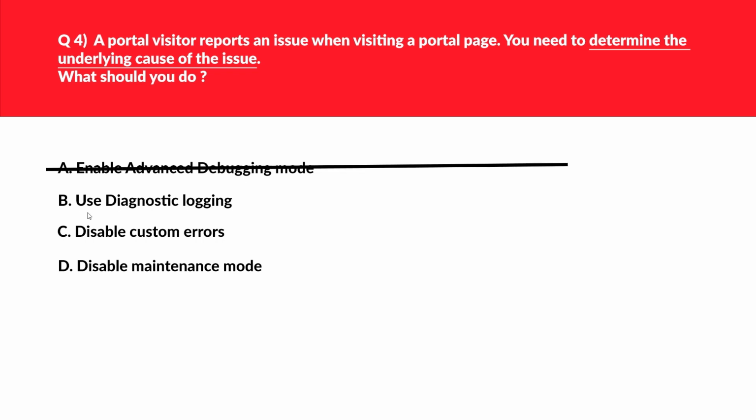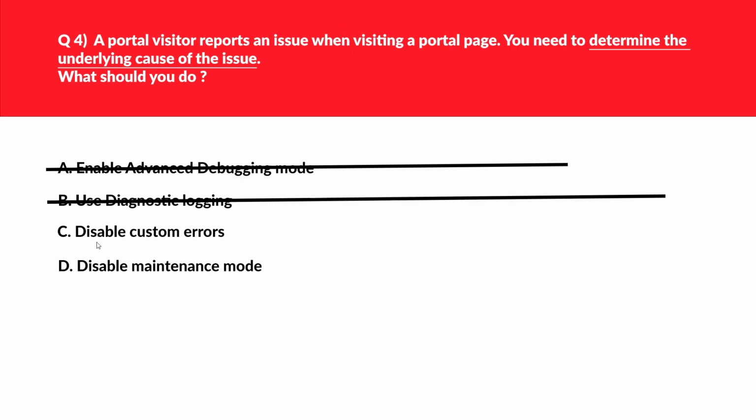Let's look at option B, use diagnostic logging. Diagnostic logging will help to store logs in Azure Blob Storage, where the administrator can configure the retention period, how long to keep the logs. This will not help you to find the root cause of the error as per the question, hence we'll reject option B as well.